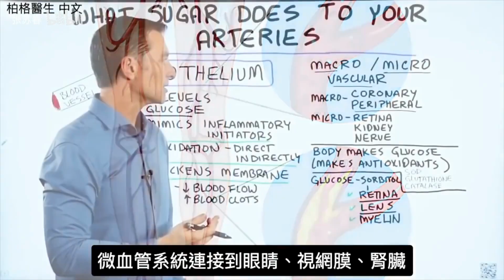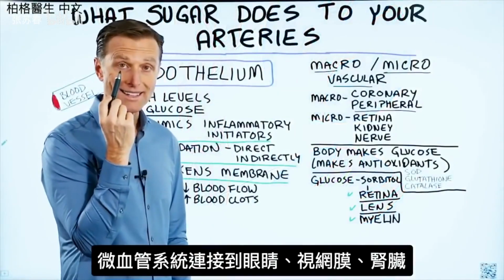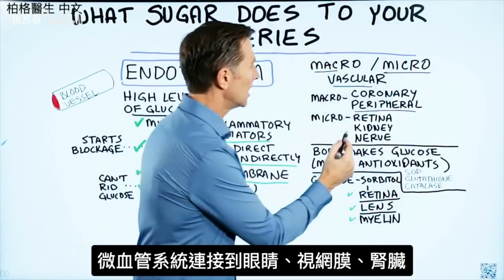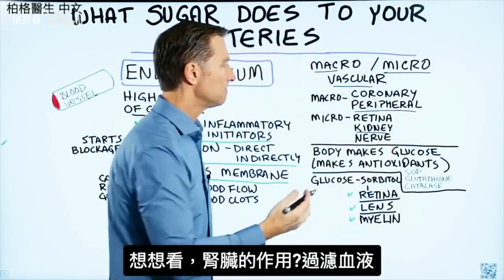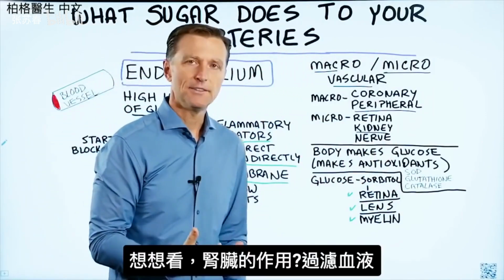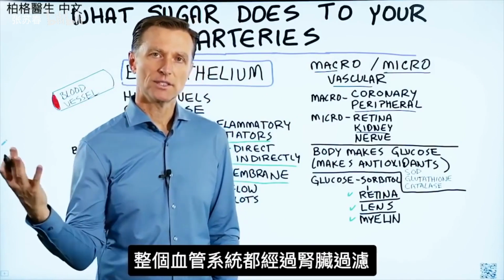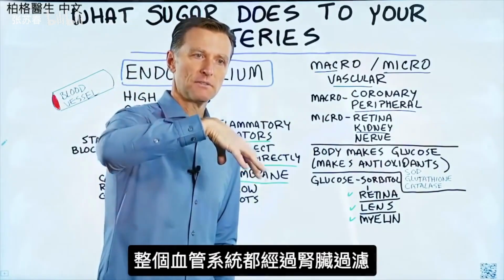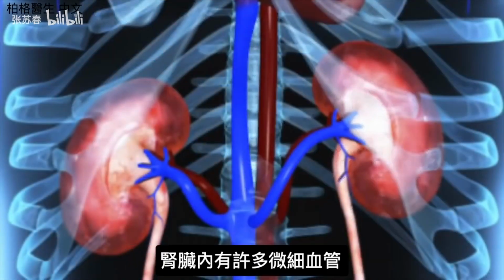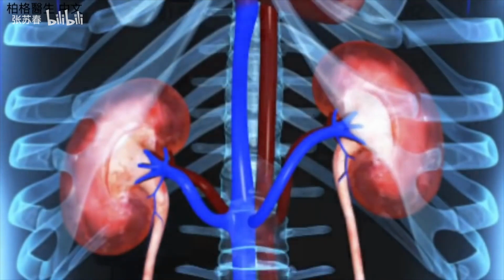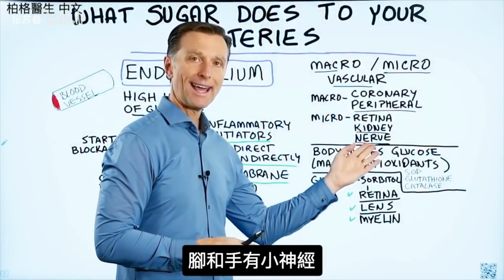And then you have the microvascular system, which goes to the retina of the eye. Or the kidney. If you think about it, what does the kidney do? It filters your blood. So you have the entire vascular system that gets filtered through the kidney. So you have a lot of capillaries in the kidney. Then you have these tiny nerves in your feet or your hands.